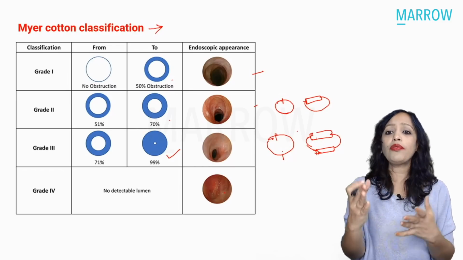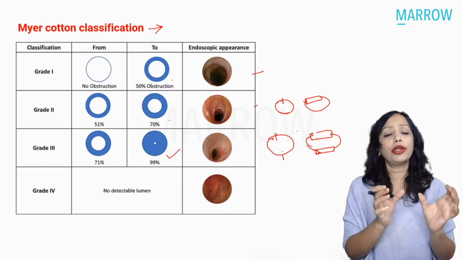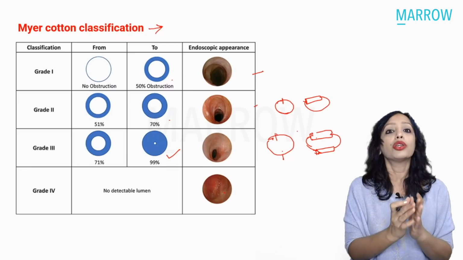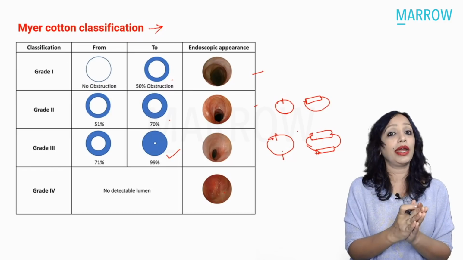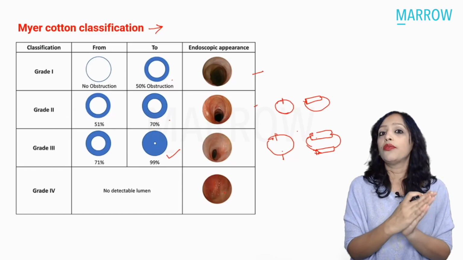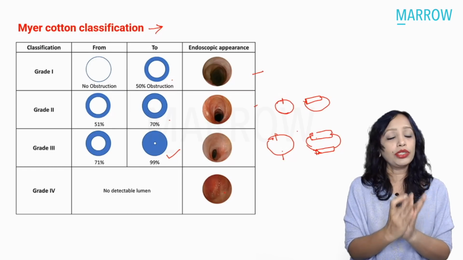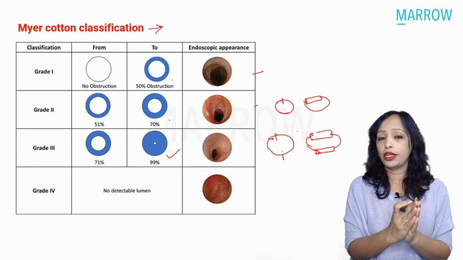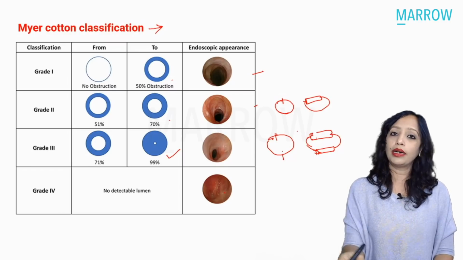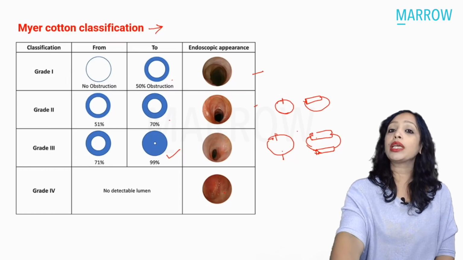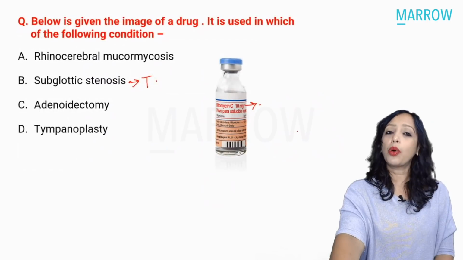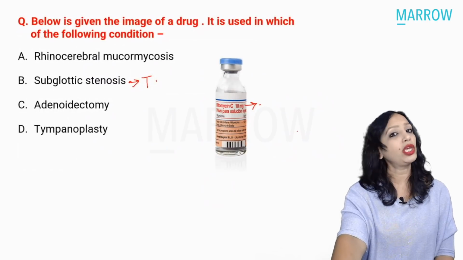So whatever we are doing, whether we are splitting and putting a cartilage graft, we are operating on the cricoid, which is the complete cartilaginous ring. So it is always advisable to use mitomycin C during surgery. And how is it used? It is used topically. It is applied there for some time, and that serves the purpose of reducing post-operative scarring and reducing restenosis.